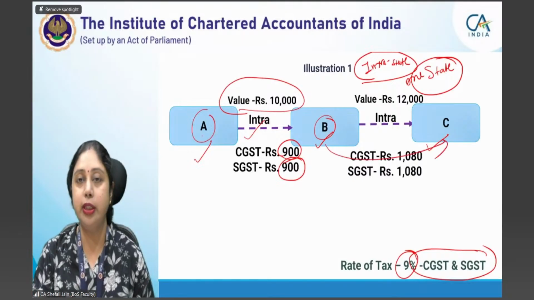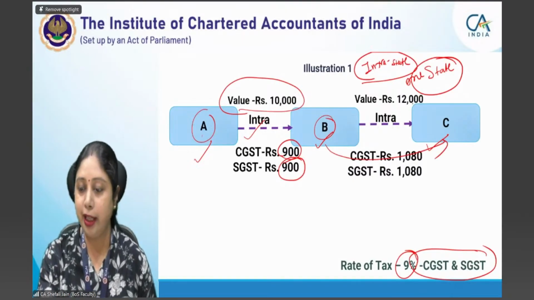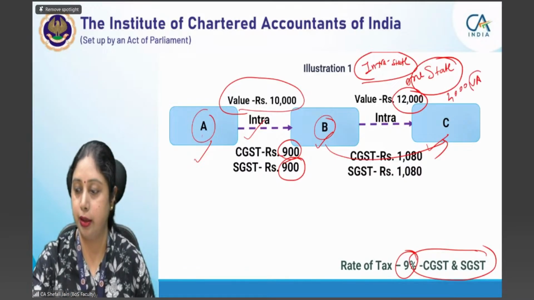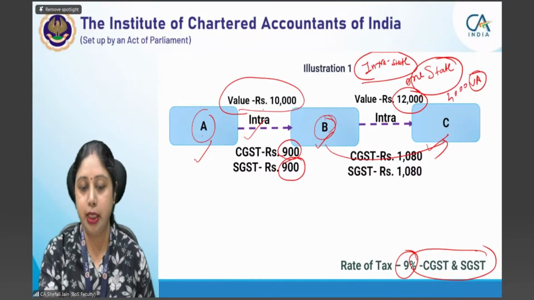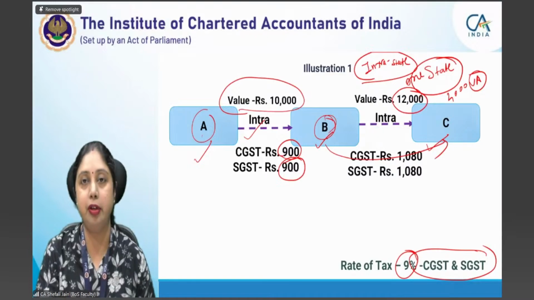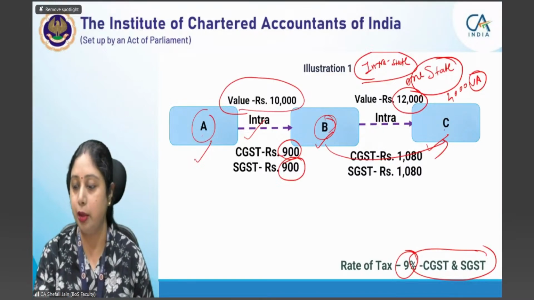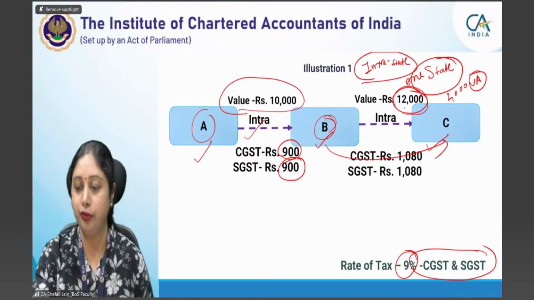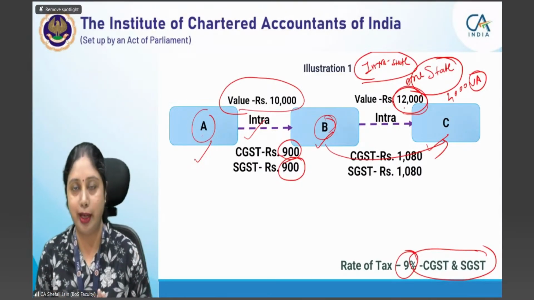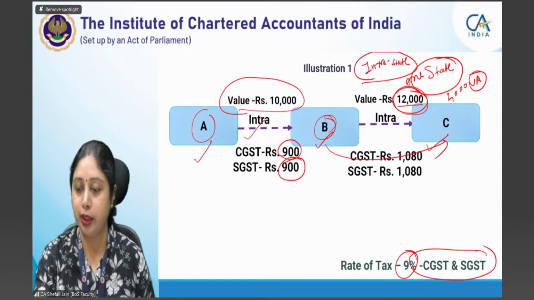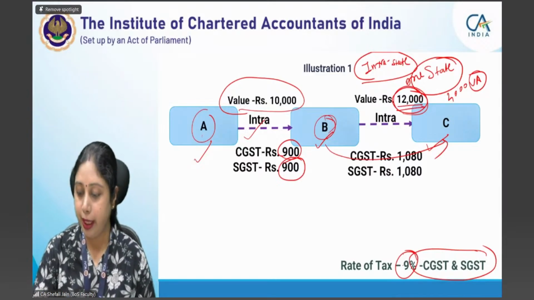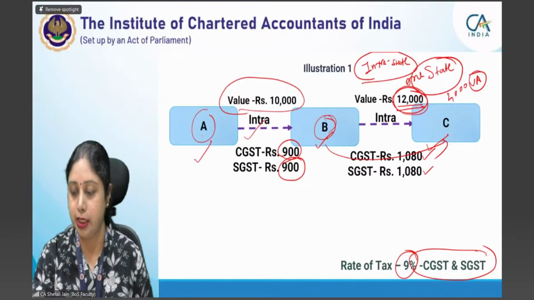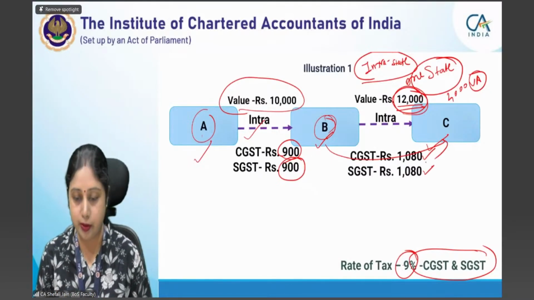Then B has sold these goods to C. Now the value for B is 12,000 because there is a value addition of 2,000 rupees by B. B ने वो गुड्स 10,000 में खरीदे, 900 का CGST उसके ऊपर पे किया और उसने उसके बाद वो गुड्स C को बेचे. But at that time, he charged a value of 12,000 rupees. So 2,000 का उसने उस goods पे value addition किया and the value became 12,000 rupees. Now applying the same rate of 9% here, CGST will become 1,080 rupees and SGST will also become 1,080 rupees.